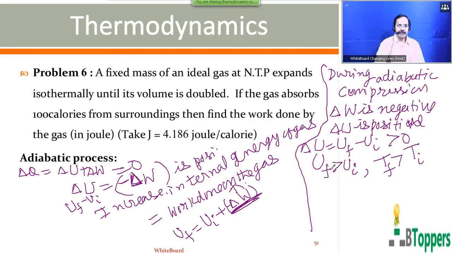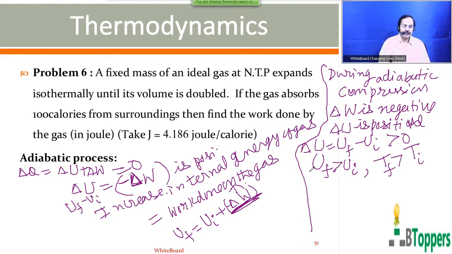So if you want to carry out the adiabatic process with an ideal gas, the walls of the vessel containing the gas must be perfectly thermally insulating so that no heat energy goes from outside into the gas and no heat energy escapes from gas into the surroundings. So that there will not be any transfer of heat energy between the gas and surroundings when the walls of the vessel containing the gas are perfectly thermally insulating. So to carry out adiabatic expansion or adiabatic compression of a gas, the walls of the vessel containing the gas must be perfectly thermally insulating.